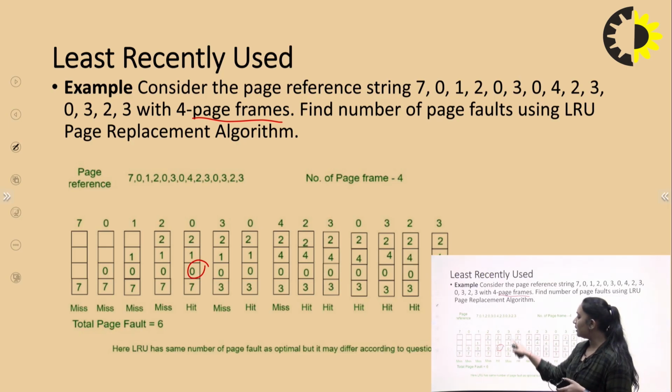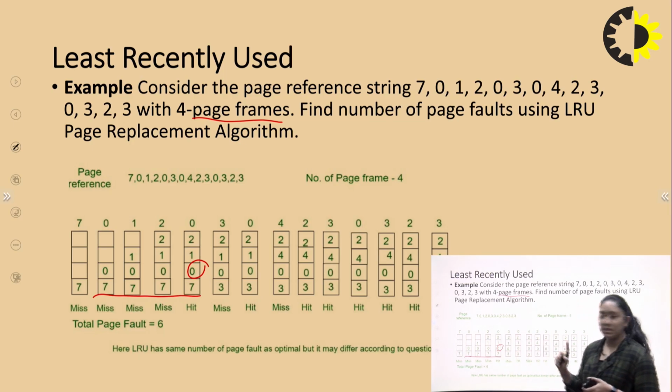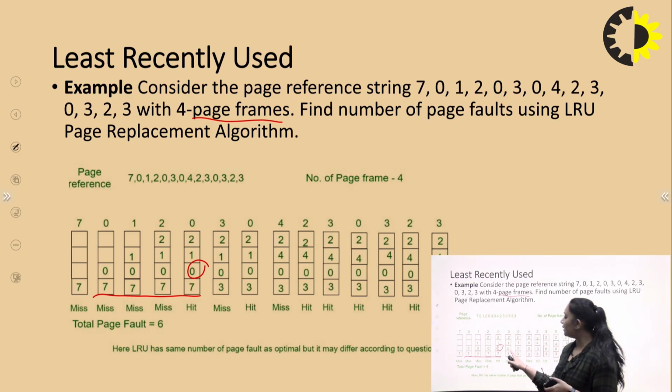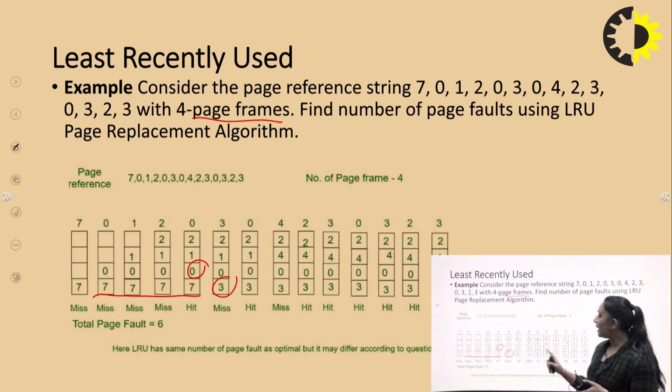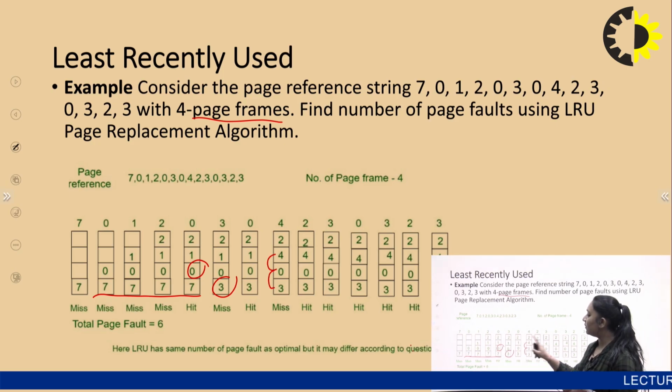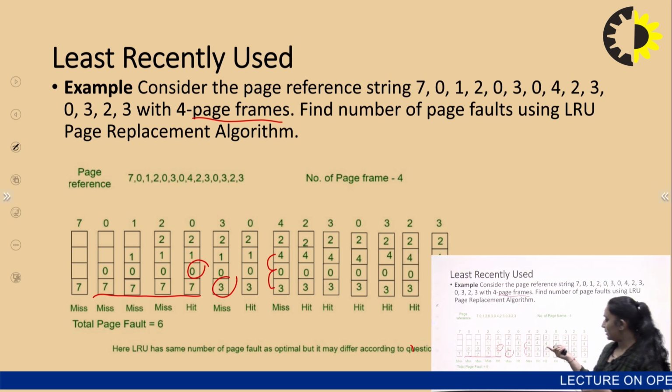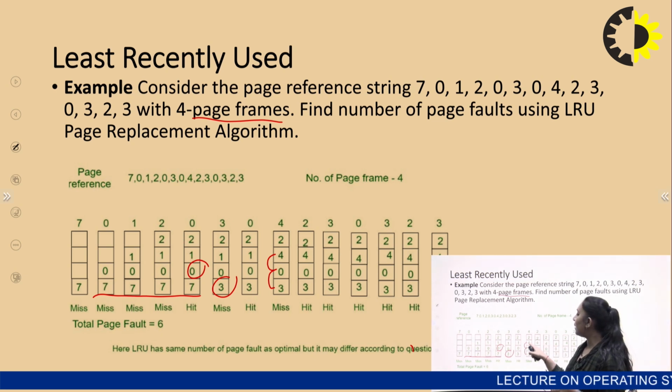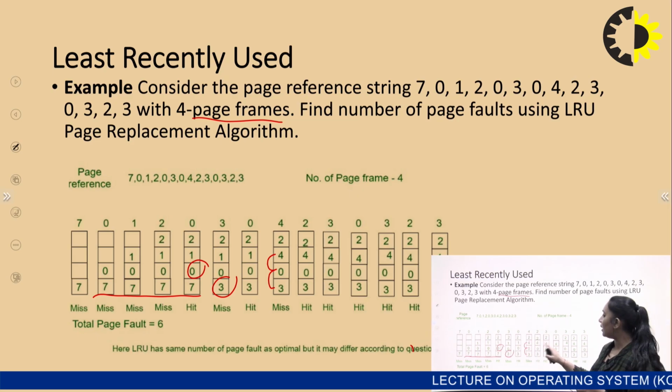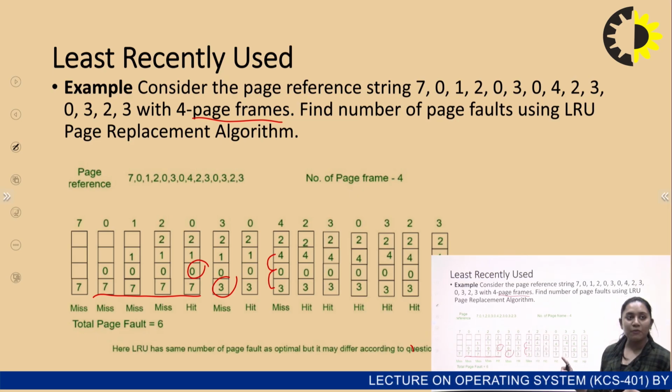Next one is 3, which is not present, so we need to replace. The least recently used, as you can see, is the 7, so we replace the 7 with the 3, right? Next one is 0, already present, so we don't require any replacement. Then next one is 4, so we replace the 4 with the 1, going on to the next page reference, right? Next is 2, we don't require any replacement.